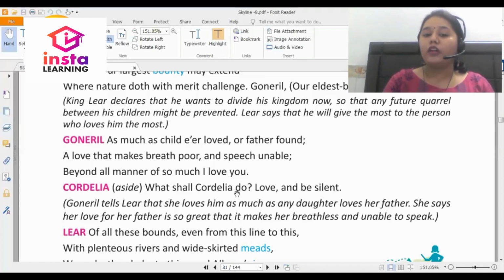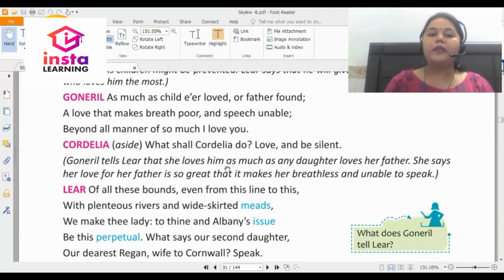Cordelia, the youngest daughter, says in an aside, what shall Cordelia do? Love, and be silent. Goneril tells that she loves him as any daughter loves her father. She says her love to her father is so great that it makes her breathless and unable to speak.